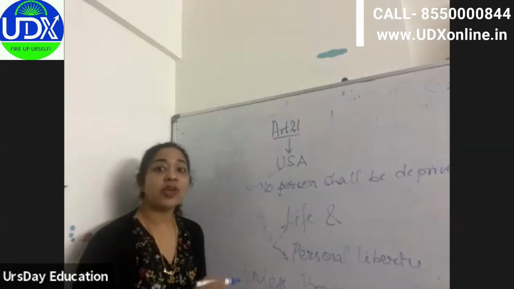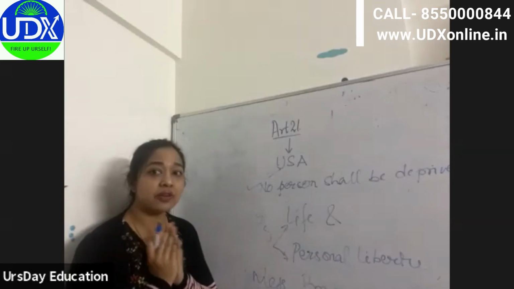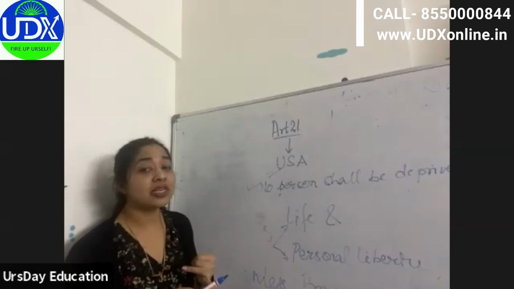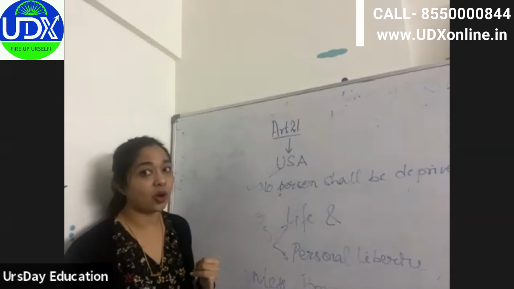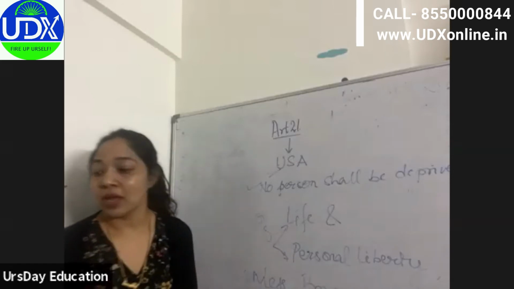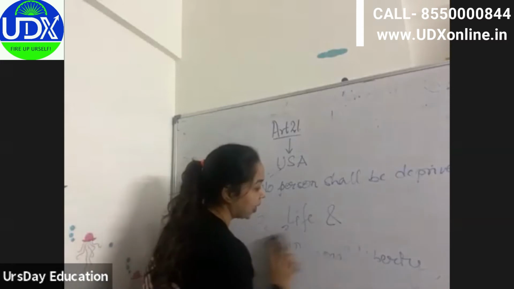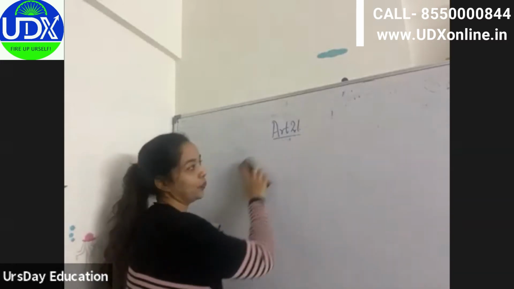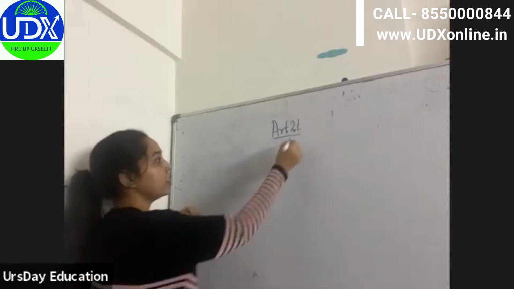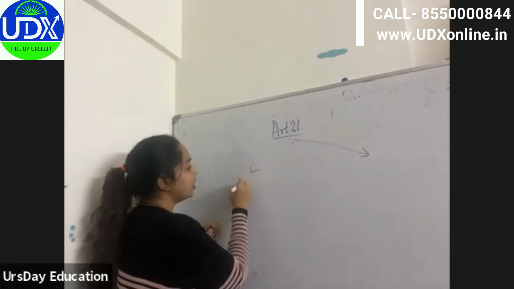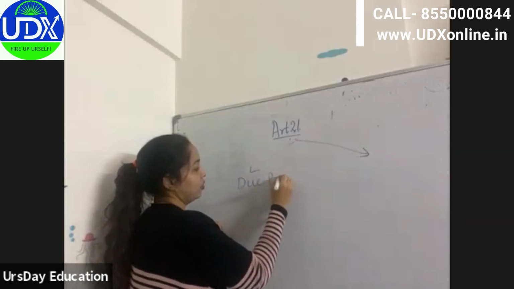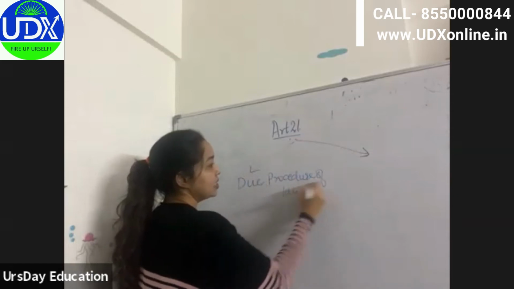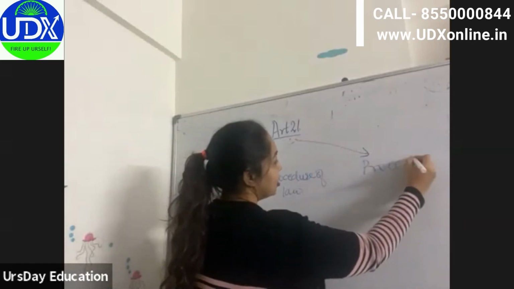Now here we have to understand the difference between due procedure of law, which is given in the USA, and procedure established by law, which is in India. This is an important part of Article 21, that you should know the difference between the two. Now, what is due procedure of law, and what is procedure established by law?